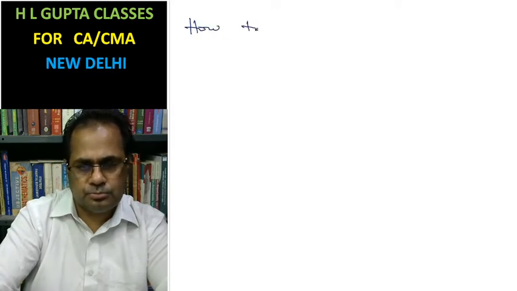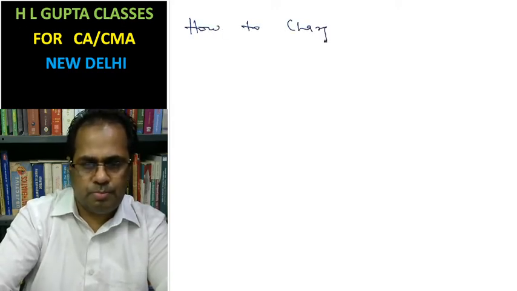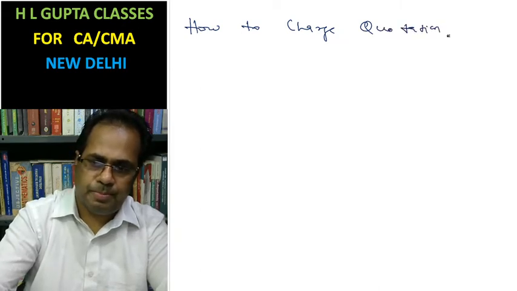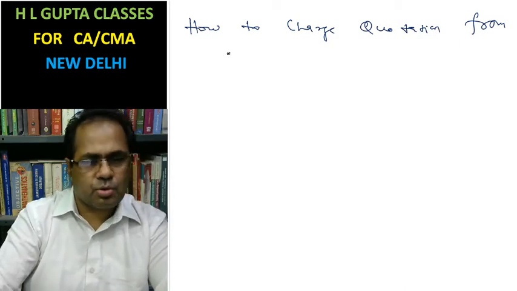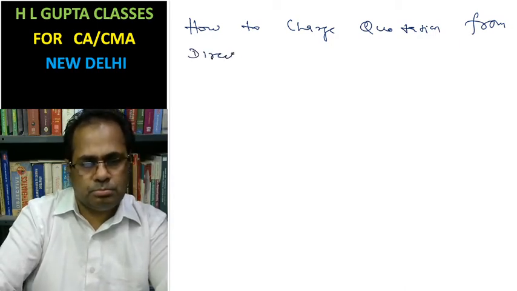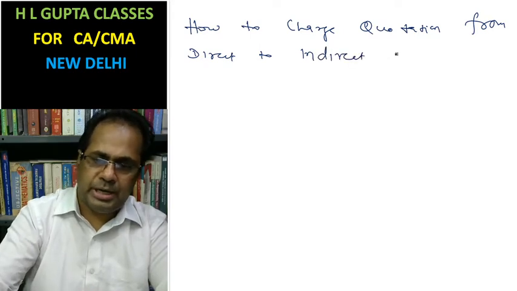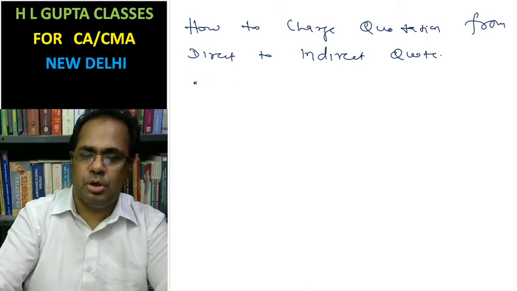Now the question is how to change a quotation from direct to indirect quote.